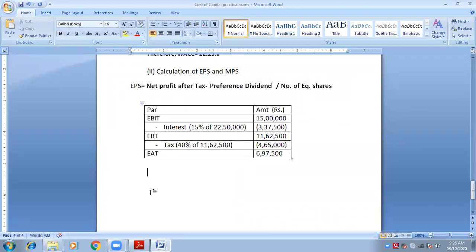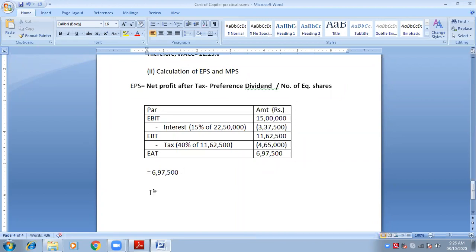This is the formula. So you tell me, what is earnings after tax? Net profit after tax. What is the amount? 6,97,500. Very good.